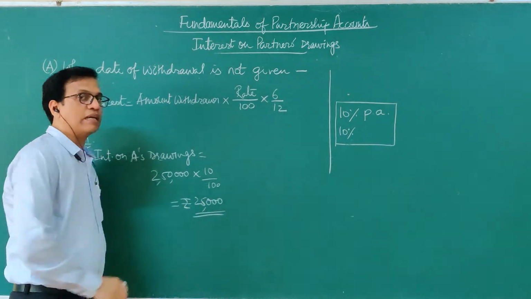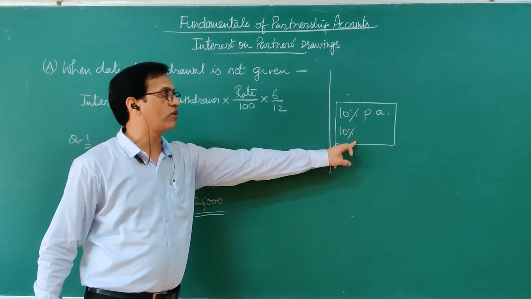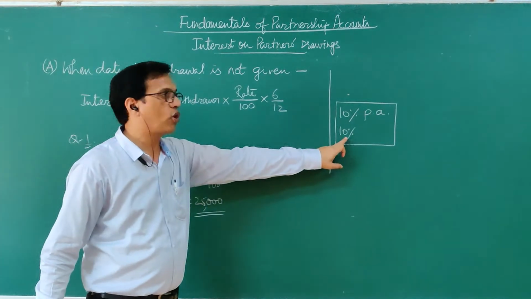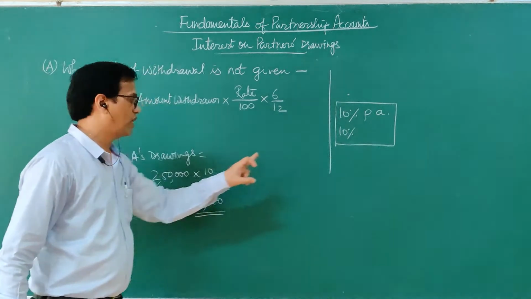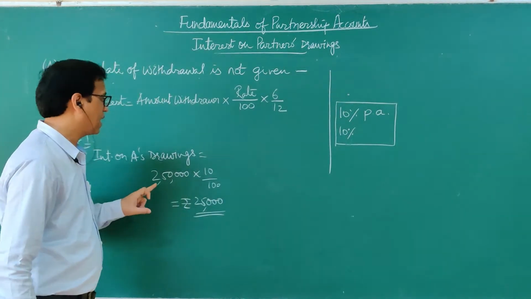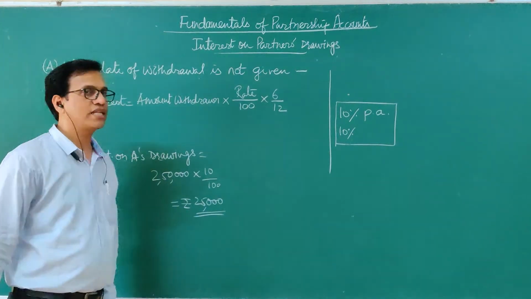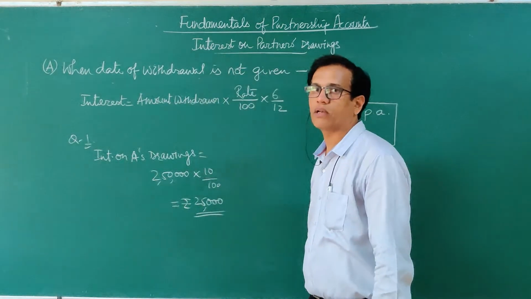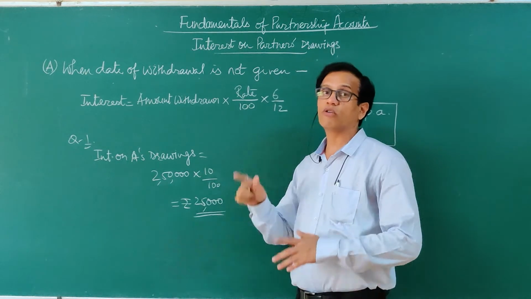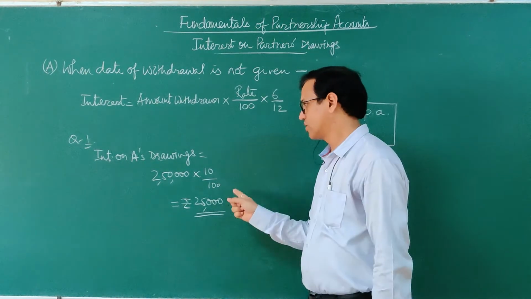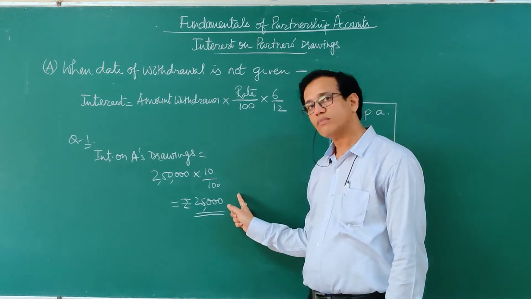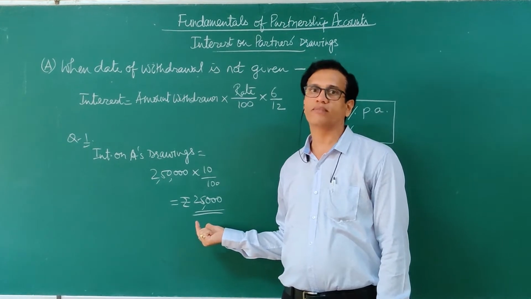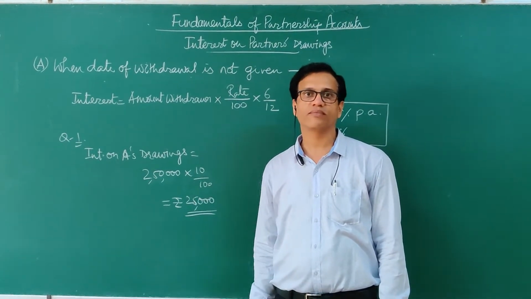So whenever the per annum word is not given, like here it is not given, here it is given. Had it been given here, we would have taken it for 6 months. But now per annum is not given here, so we have taken it for the full year. So in case of question number 1, interest on A's drawings will be 25,000, as he withdrew 2,50,000 rupees and the applicable rate of interest on drawings is 10%, without suffixing per annum in the question. So this is the solution. If any question comes this way without per annum, then we will always solve for the full year. Right? So let's see the next question.